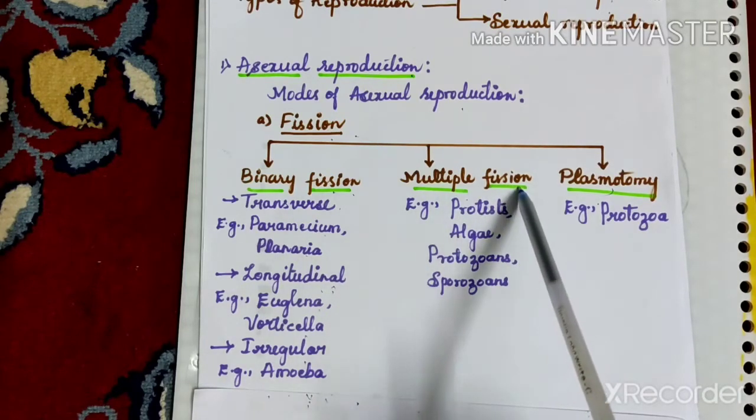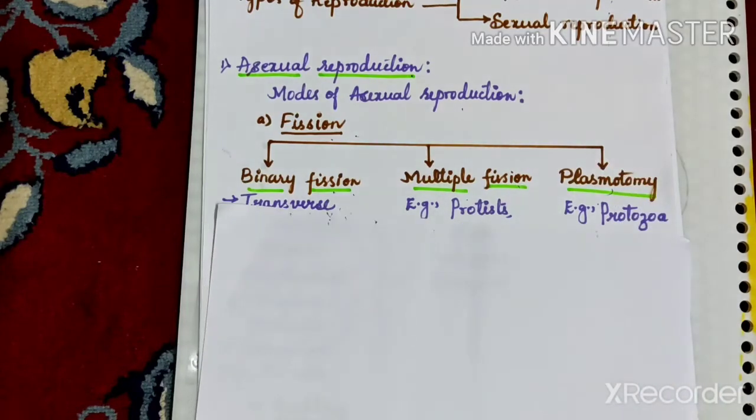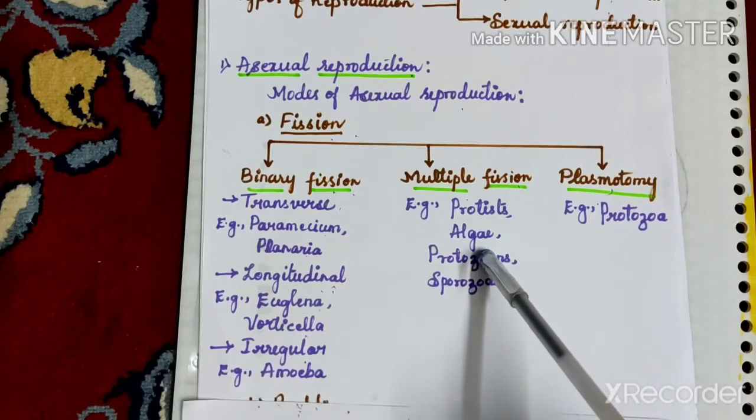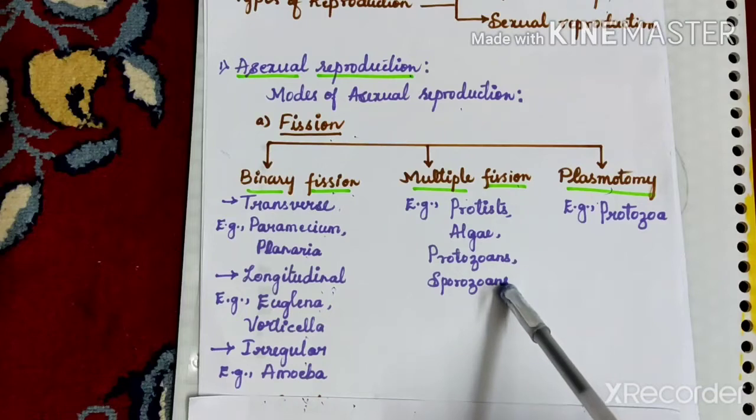Let us see multiple fission. In multiple fission, the cell divides several times by mitosis, producing several nuclei and then multiple daughter cells.